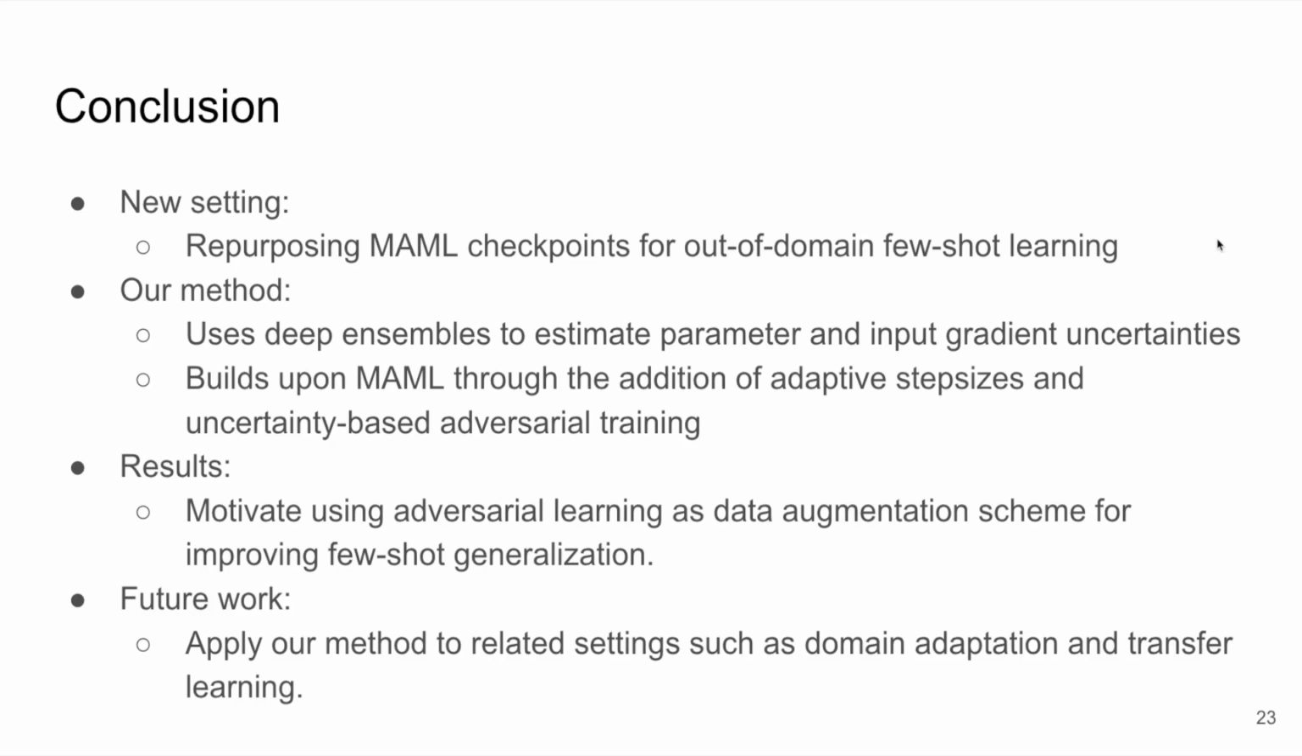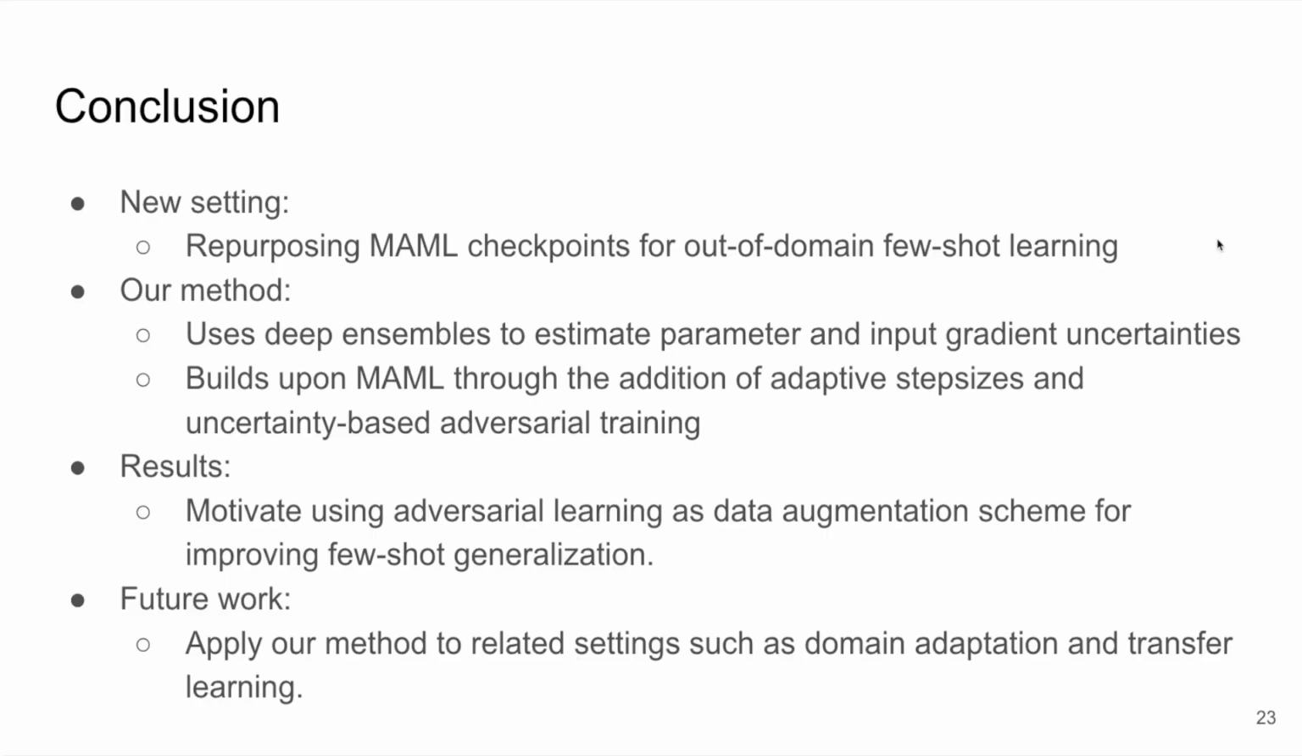To conclude, we have considered the new setting of repurposing MAML checkpoints for out-of-domain few-shot learning. Our method uses deep ensembles to estimate parameter and input gradient uncertainties and builds upon MAML through the addition of adaptive step sizes and adversarial training. The results motivate using adversarial learning as data augmentation for improving few-shot generalization, and in the future we'll apply our method to related settings such as domain adaptation and transfer learning.